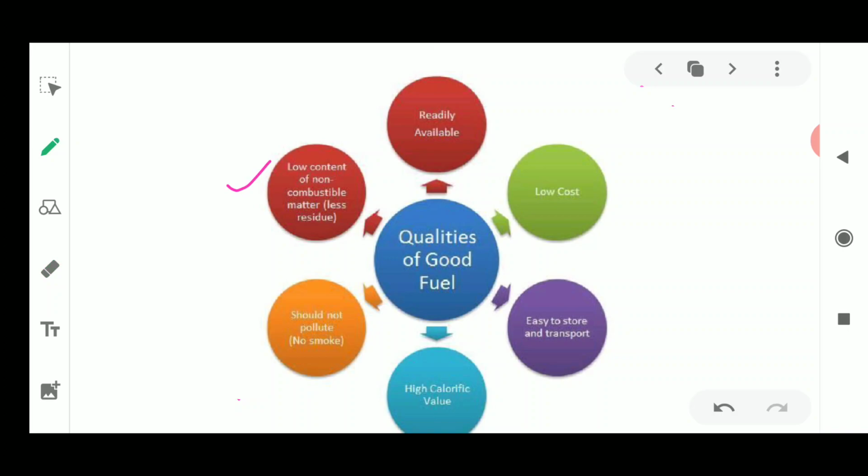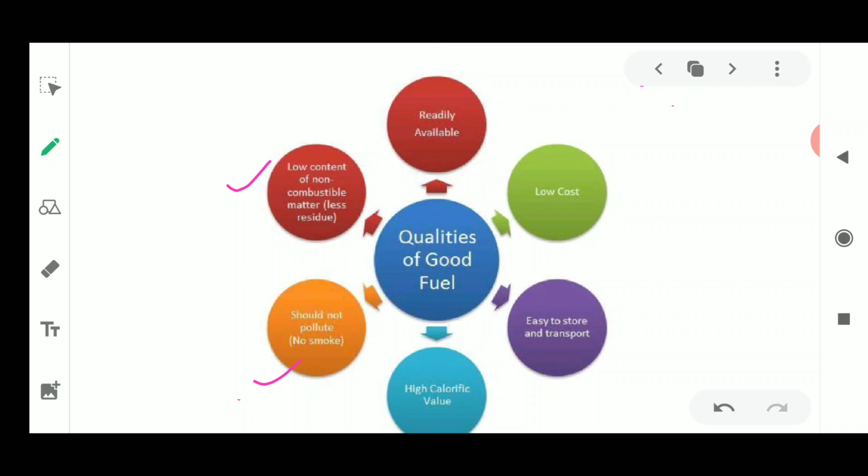Next, it pollutes the environment and gives poisonous gases. Although it has a high calorific value, the cost of mining and so on is very high, so it is not considered a good fuel.